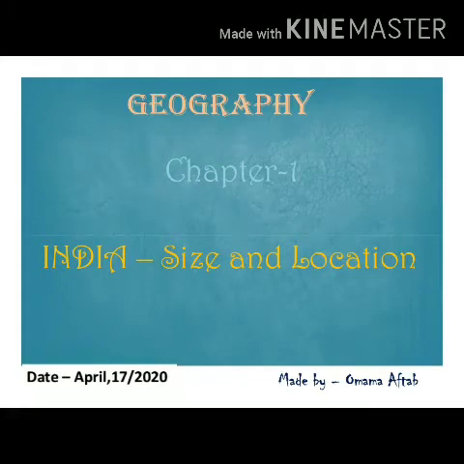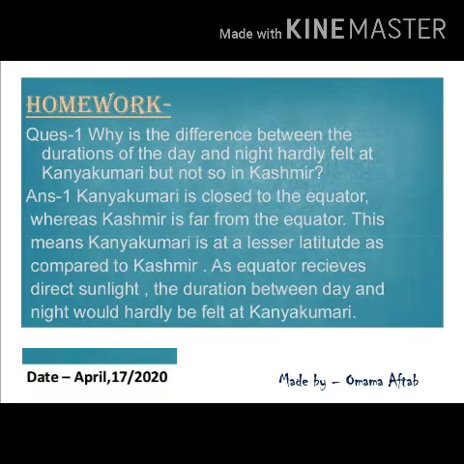In the previous class, we have studied about the size and the location of India. Yesterday's homework question was: what is the difference between the durations of day and night, which are hardly felt at Kanyakumari but not so in Kashmir? As we can see, Kanyakumari is very close to the equator, whereas Kashmir is far from the equator. That means Kanyakumari is at a lesser latitude as compared to Kashmir. As the equator receives direct sunlight, the difference between the duration of day and night would hardly be felt at Kanyakumari.